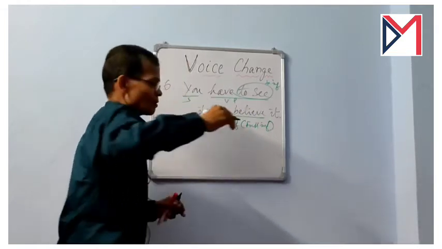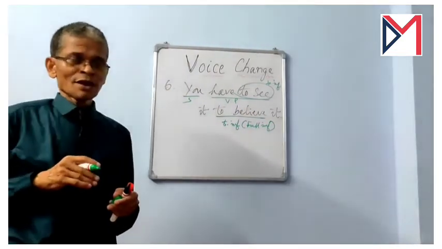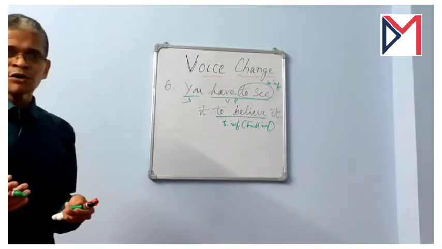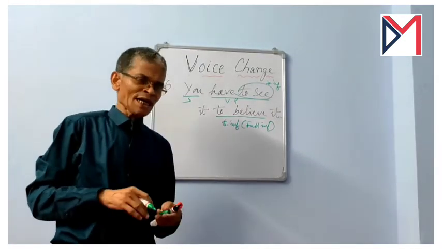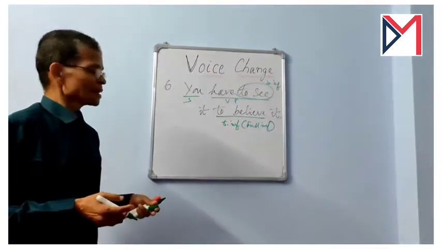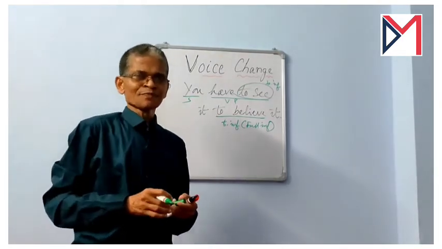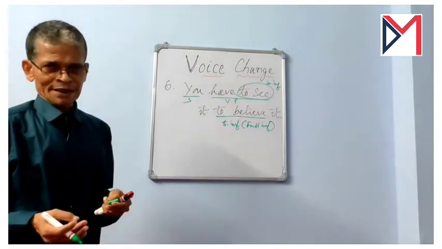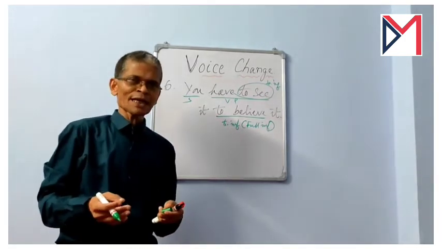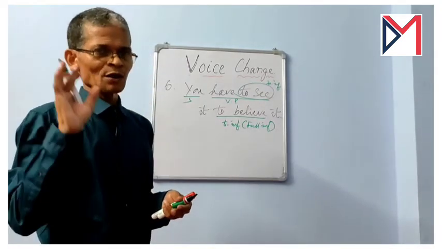Okay, now in this question we will learn how to change the full infinitives into passive. I have already told you that the to infinitives have four forms: one for present simple, the other one for present continuous, third one for present perfect, and the fourth one for present perfect continuous.